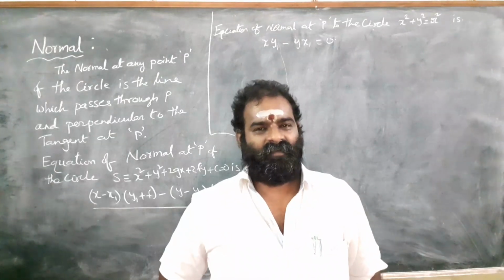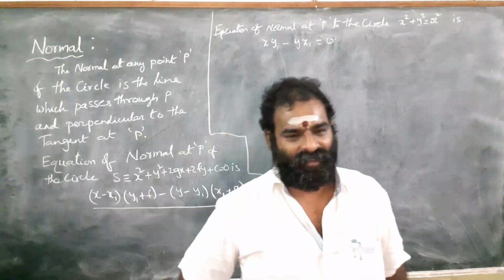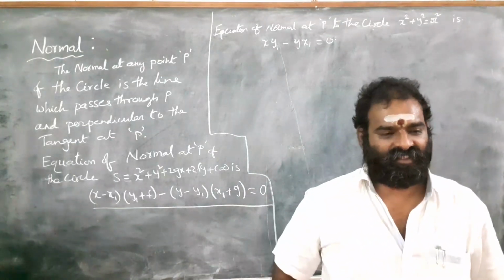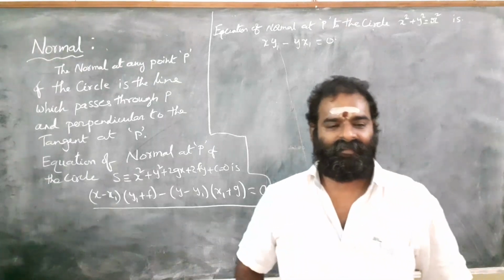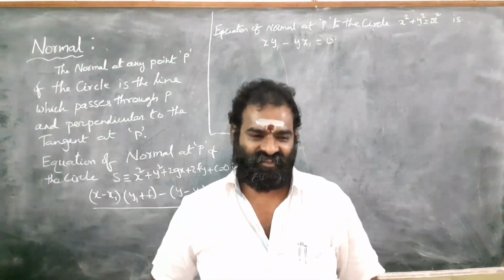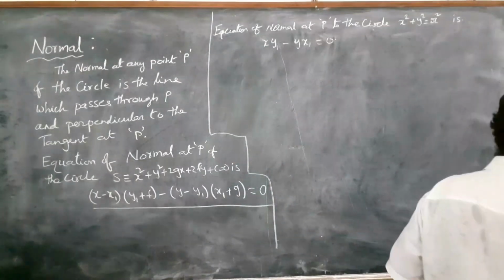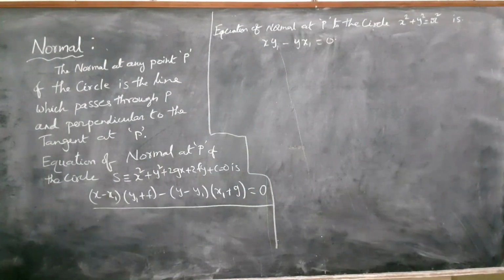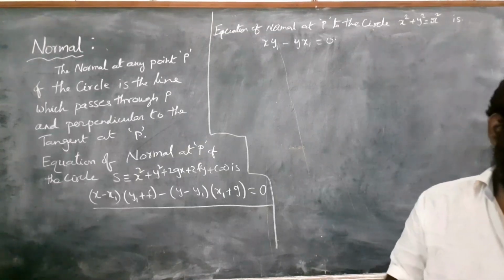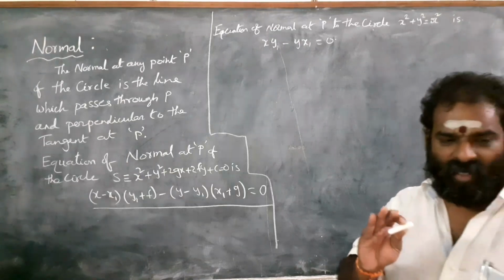Tangent means if a line touches the circle at only one point, then that line is called a tangent. Understand? Now I am going to tell the concept of normal. Very easy, you have to observe.